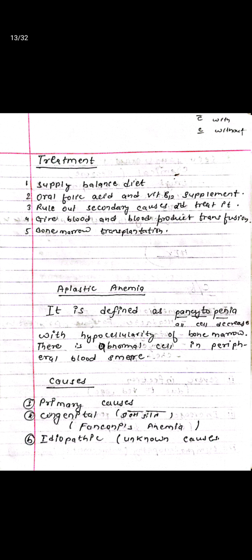Aplastic anemia. It is defined as pancytopenia, all cells decreased, with hypocellularity of bone marrow. There is no abnormal cell in the peripheral blood smear. Causes: primary causes are congenital, Fanconi's anemia, and idiopathic, that is, unknown causes.